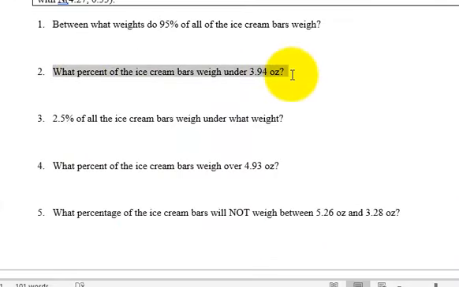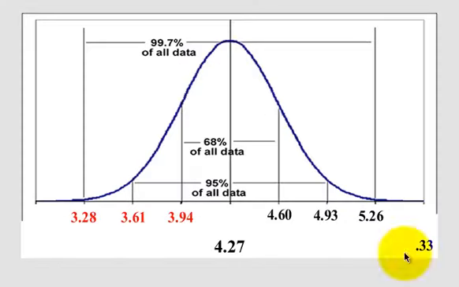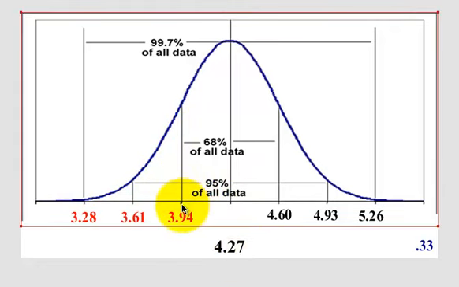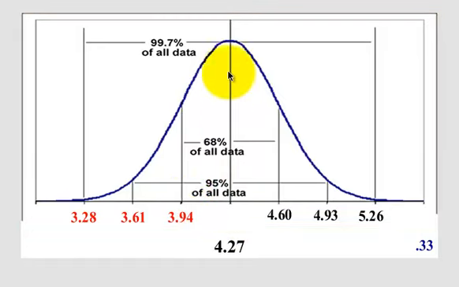What percent of the ice creams weigh under 3.94? So we want this area under the curve. Okay, so 3.94 is the mean minus 1 standard deviation. So this is where it gets kind of tricky here. The mean cuts the data in half, right? So 50% on this side of the bar, 50% on this side of the bar.